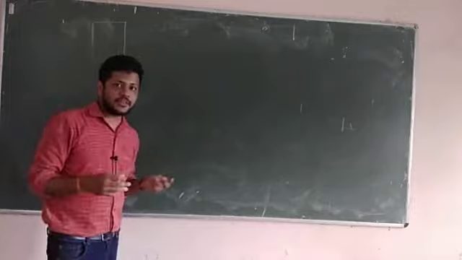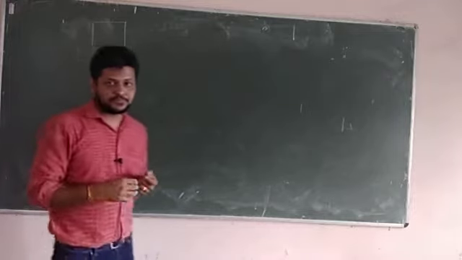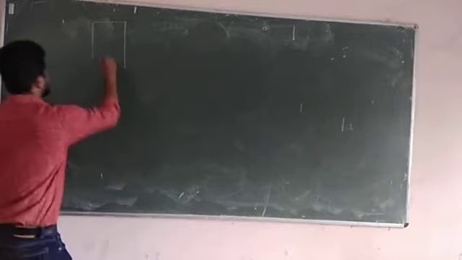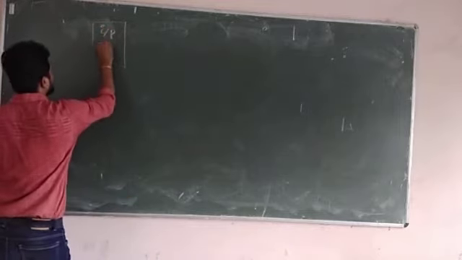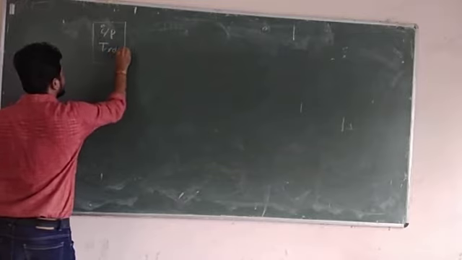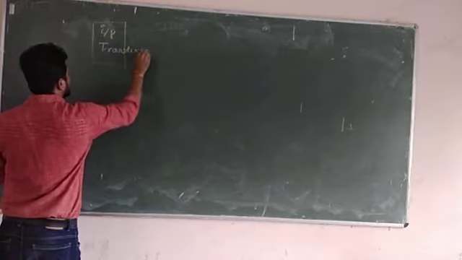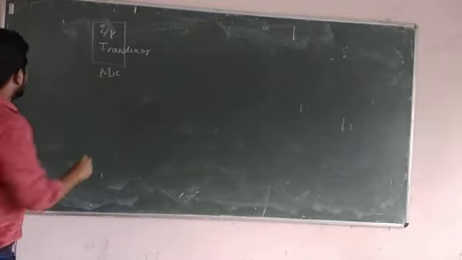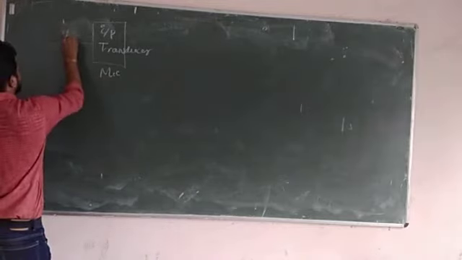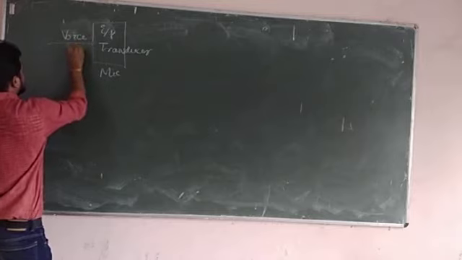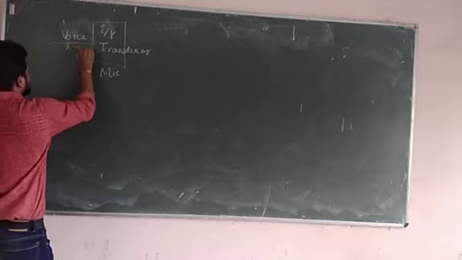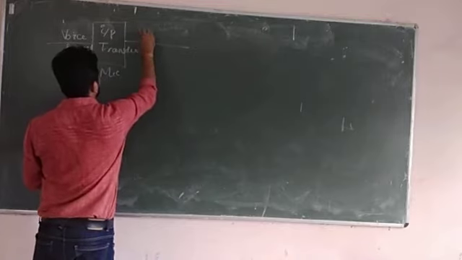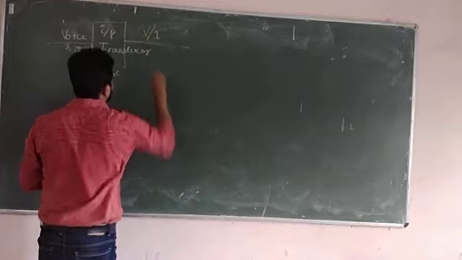Simply, we all have seen that we need a microphone. Obviously we need a microphone, that is our input transducer. Let's say your microphone converts your voice signal into an electrical signal in the form of voltage or current.